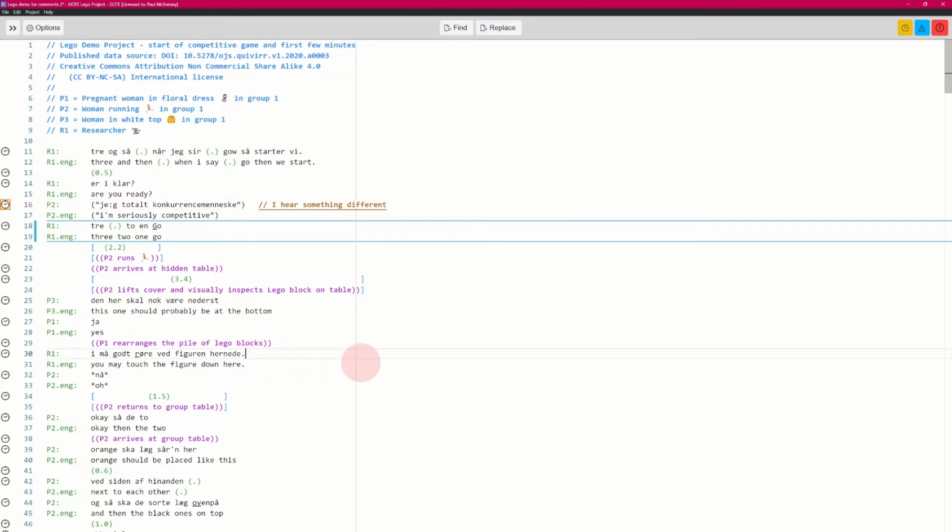For example, here, it could be add more stress. We hear a bit more stress in this line here. Or it could be here, I disagree with the translation. And then maybe an alternative here.